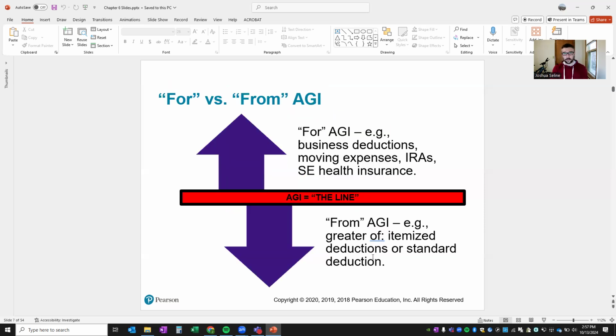I've shown you this slide before, I think in week 1 or maybe week 2. We've got for and from, and the line is what that's commonly referred to. For AGI is generally above the line deductions. From AGI is generally below the line. For AGI, we're going to have business deductions, moving expenses, IRAs. And from AGI, it's going to be our itemized deductions, which is really what we're going to get into, or the standard deduction, which is available to everyone. But if you can itemize your deductions, that's the road you go.